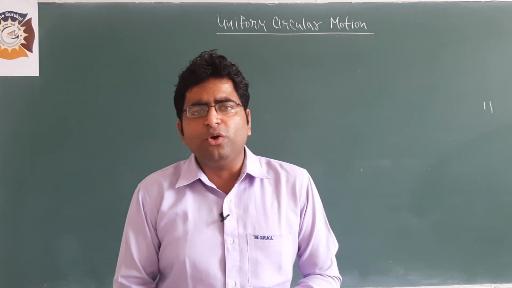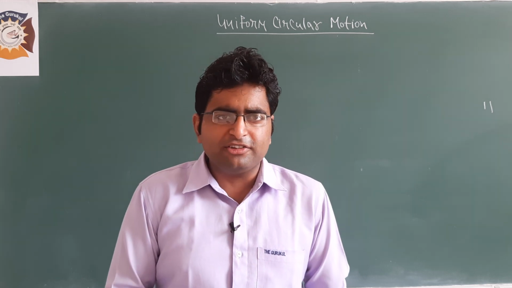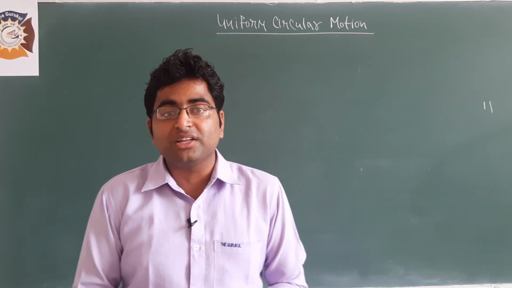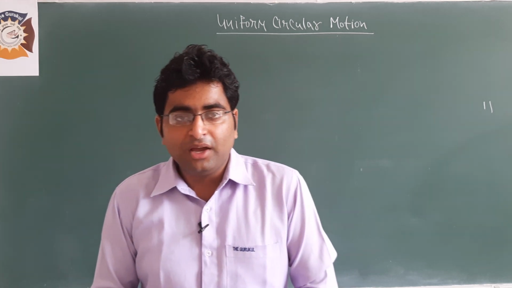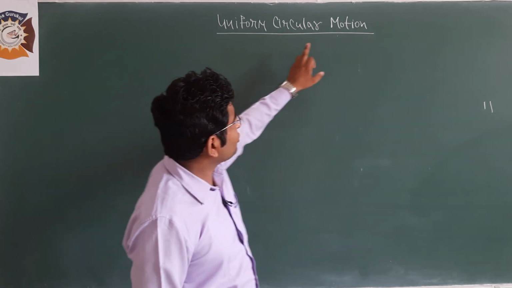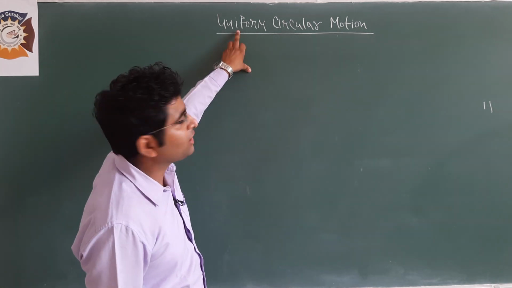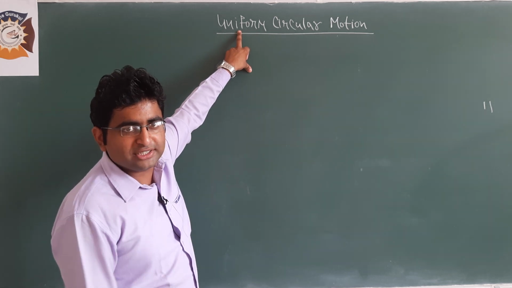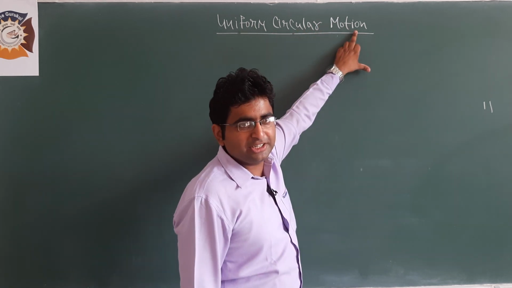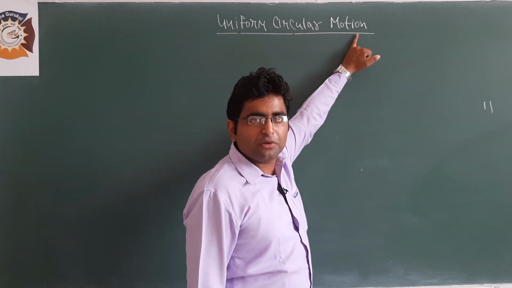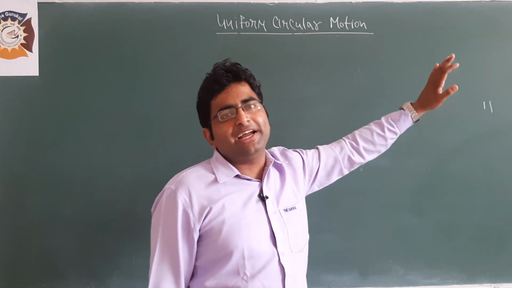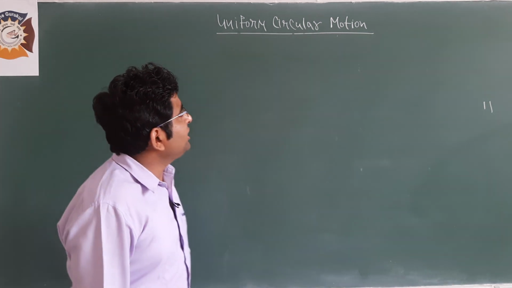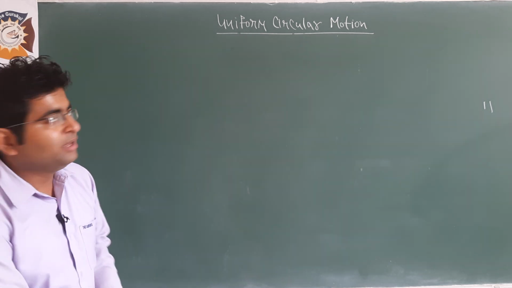Students, in the previous video you have studied the equations of motion and the numericals based on them. Now, uniform circular motion. Whenever the term uniform comes, it means a quantity will remain constant. And it is circular motion. It means that while doing circular motion, one quantity remains constant, and it is the speed.